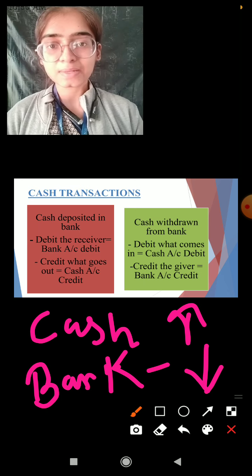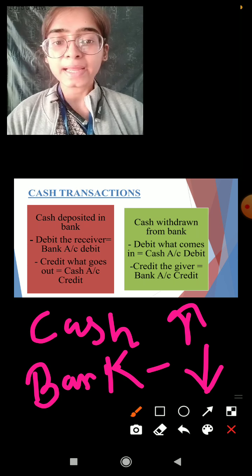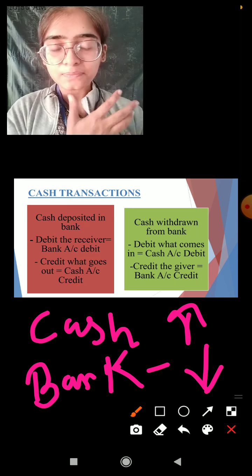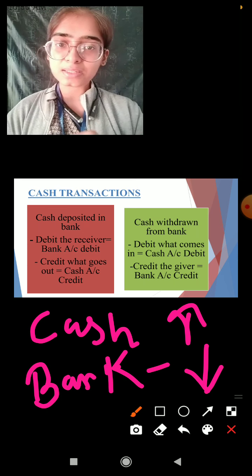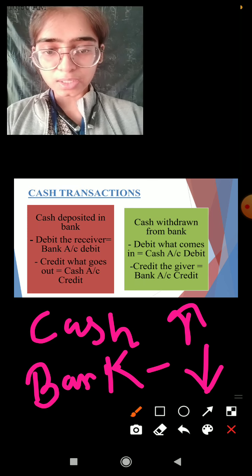Now let us remember the rule of accountancy, which says: debit what comes in. Okay, the cash comes in the business, so we are going to debit the cash account.